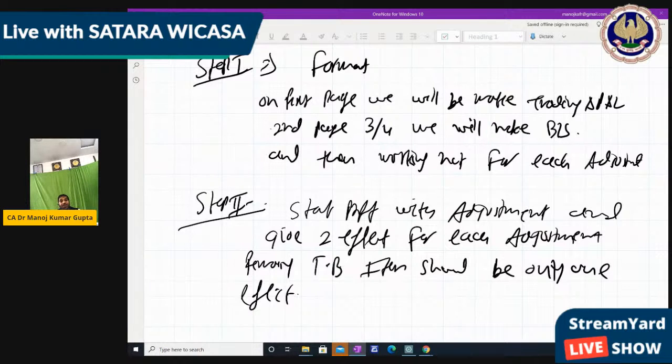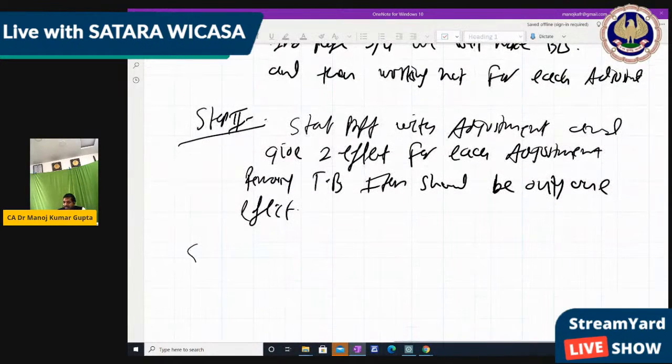Why? Because in the trial balance, we have already given two effects, but the adjustment is totally pending from the trial balance. So we have to provide two effects, otherwise our balance sheet will not tally. So that's why we give the adjustment two effects and the trial balance item only one effect. So we start the problem with the adjustment and finish the adjustment. After finishing the adjustment, you check the trial balance items. Any item should have only one effect because the trial balance already had two effects given. Right?